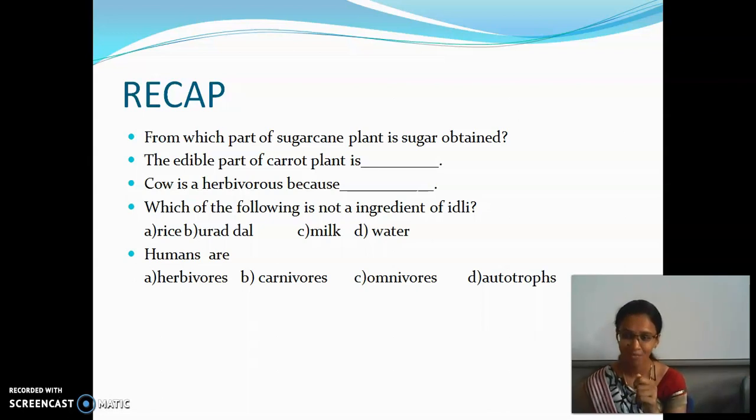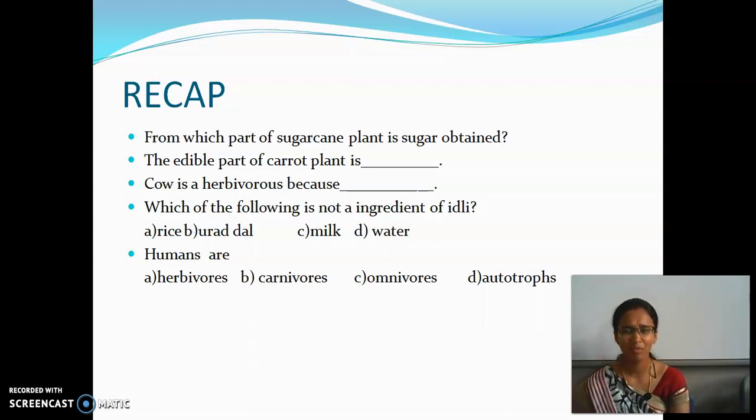We eat carrot, right? So, which part of the plant do we eat? First, try to recall what is meant by edible and then try to answer the question. Edible part means nothing but that which we are able to eat. So, which part of the carrot plant do we eat? Yeah, good. What's the answer? Root.